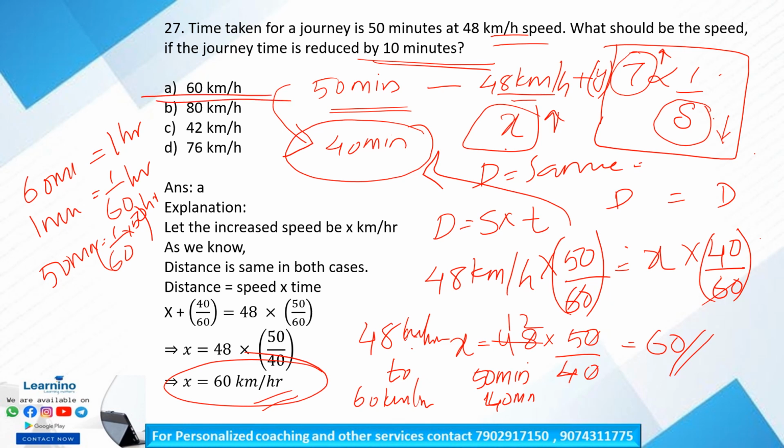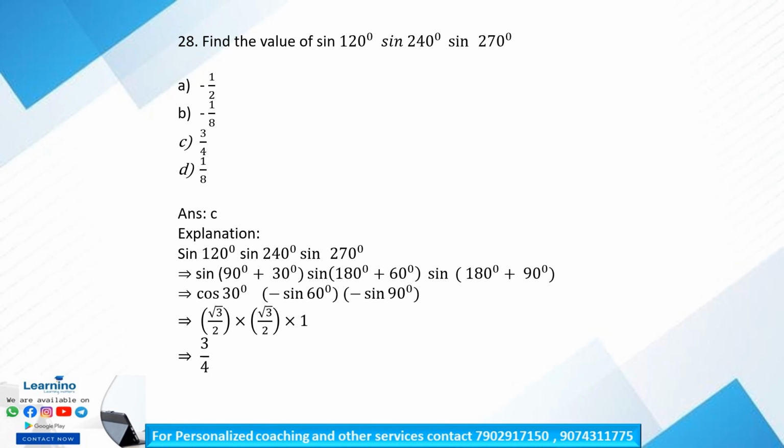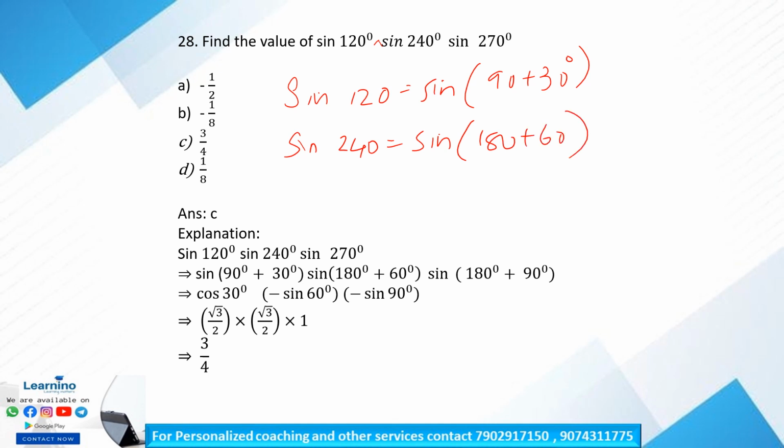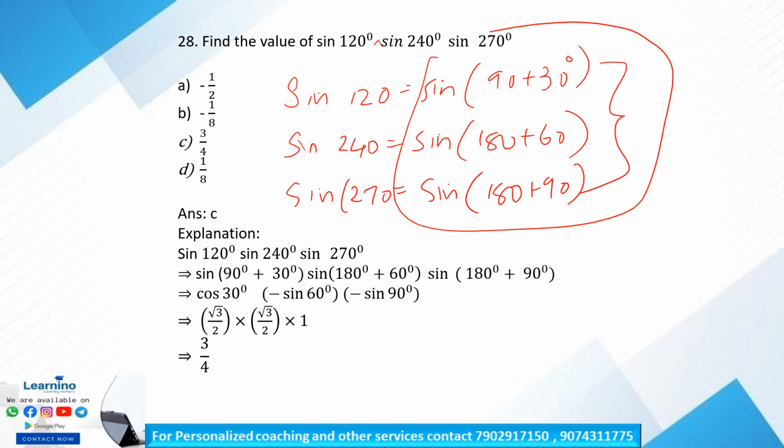Clear? The next question, question number 28. Find the value of the product of sine 120 into sine 240 into sine 270. Okay, so sine 120 can be written as sine 90 plus 30. Sine 240 can be written as sine 180 plus 60, and sine 270 can be written as sine 180 plus 90. So these values can be easily solvable, right?